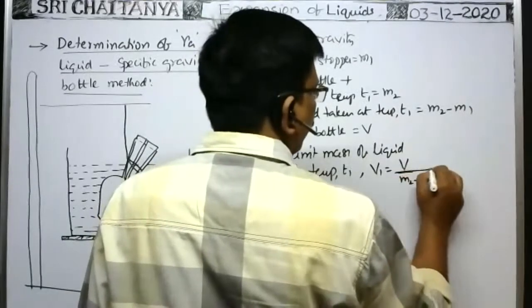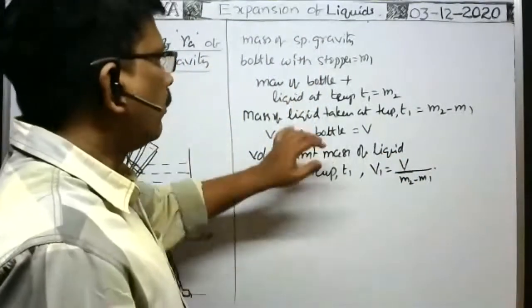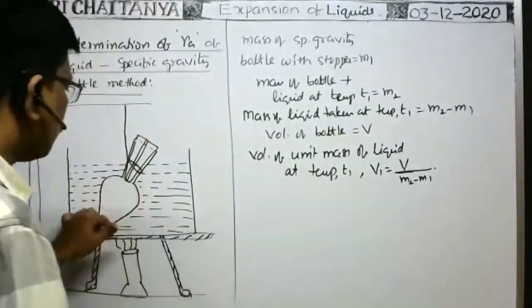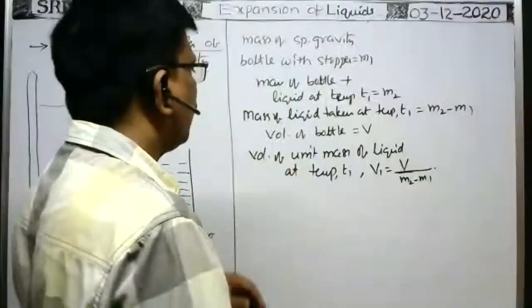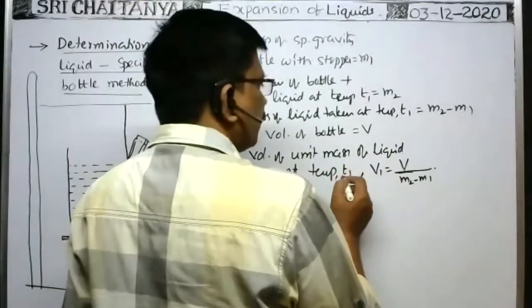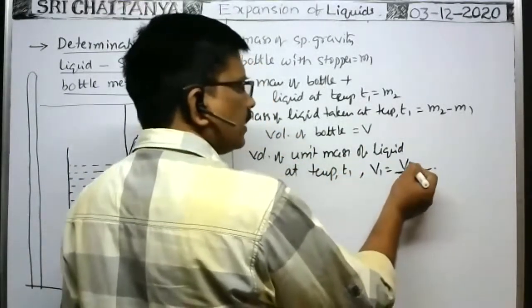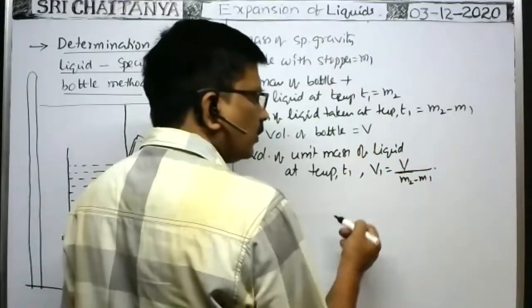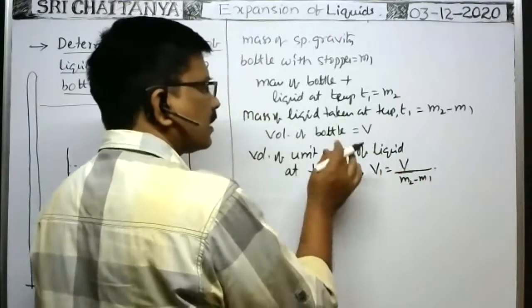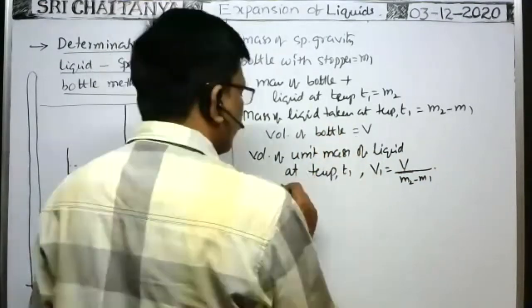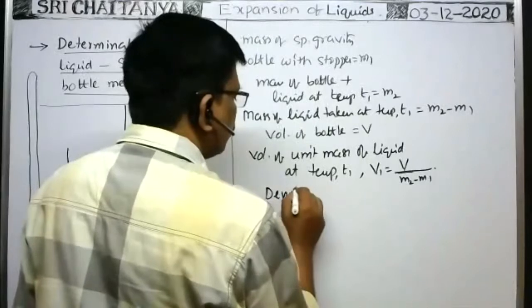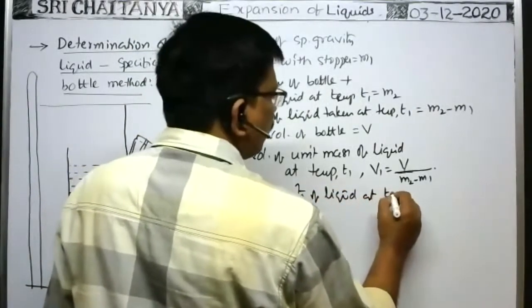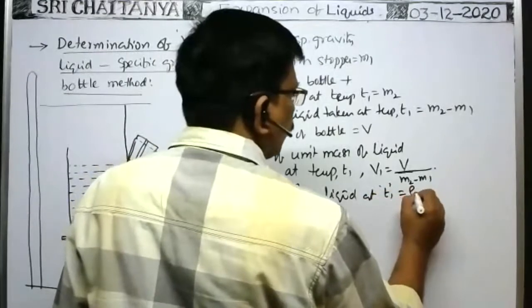Okay. Mass of the liquid taken is this one. Volume of liquid at a temperature T1 is equal to V, which is the volume of the bottle. Therefore, the volume of unit mass of liquid, what volume does a given mass occupy? The volume of the unit mass of the liquid is V by M2 minus M1. At a temperature T1, suppose the density of the liquid is ρ1.